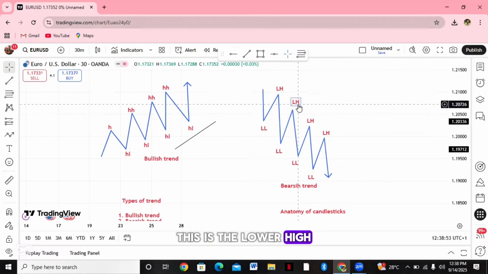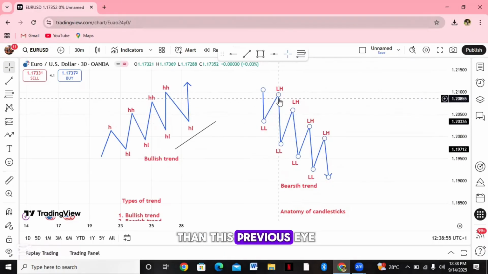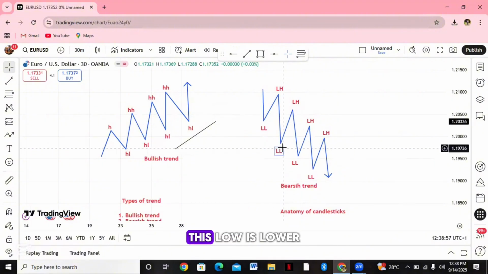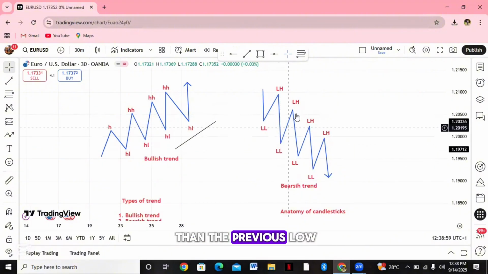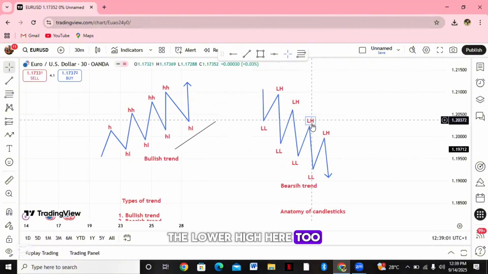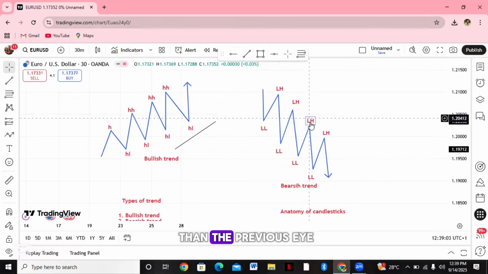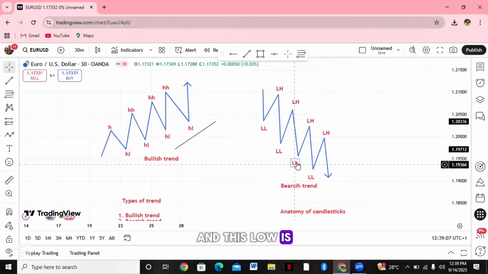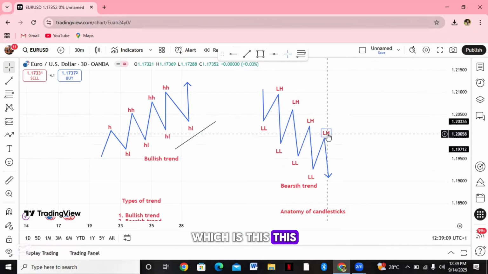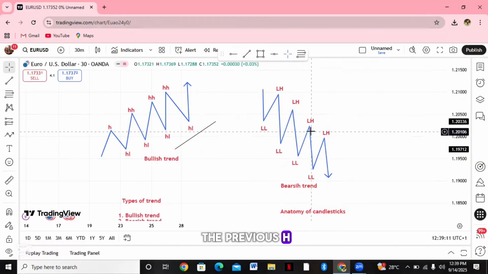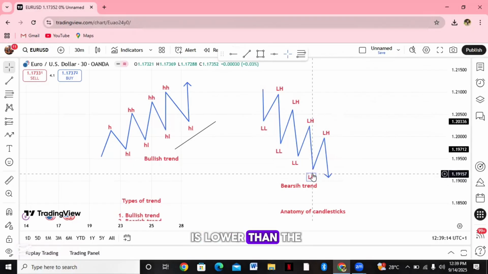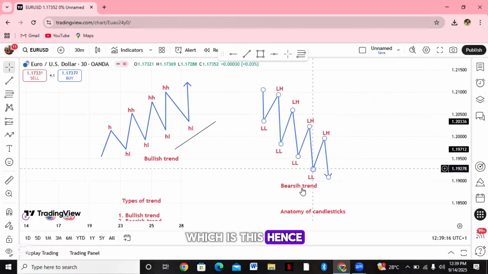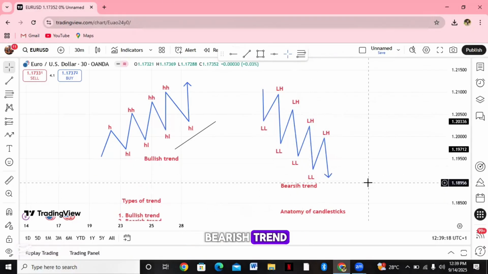This is the lower high. This high is lower than this previous high. And this is the lower low. This low is lower than the previous low. The lower high here too: this high is lower than the previous high, which is this. And this low is lower than the previous low, which is this. This high is lower than the previous high, this. And this low is lower than the previous low, which is this. Hence, this is called the bearish trend.